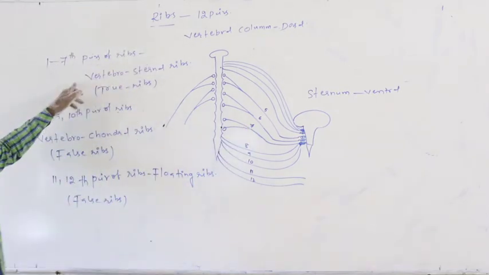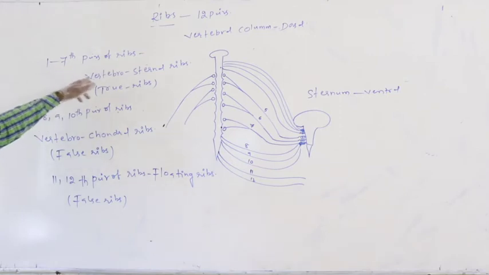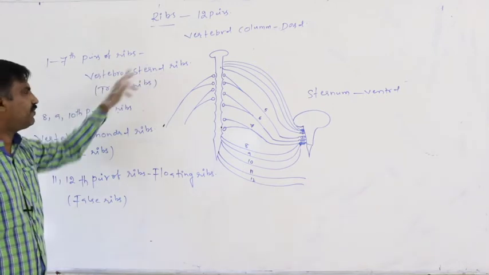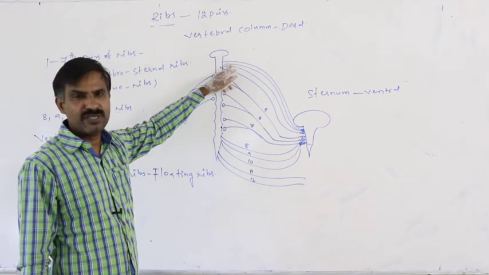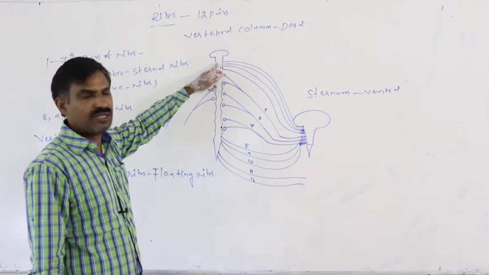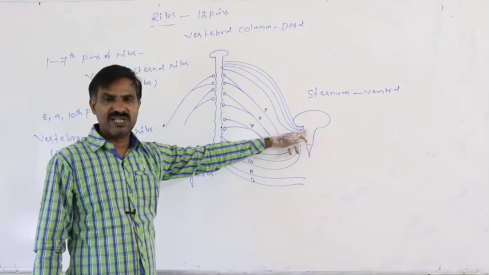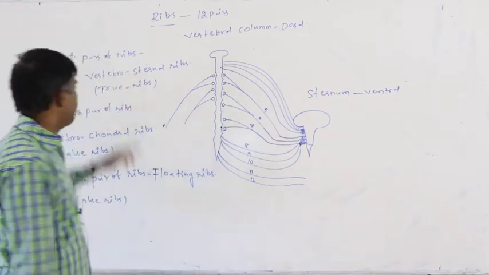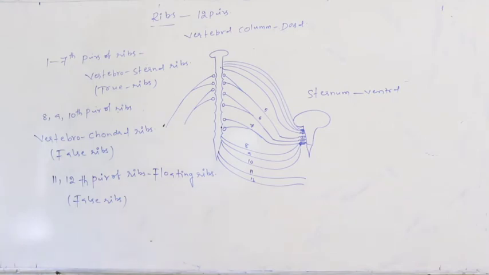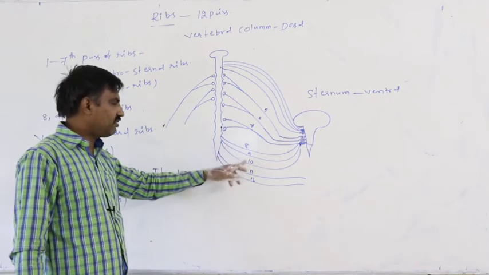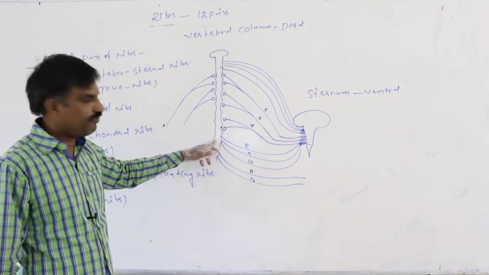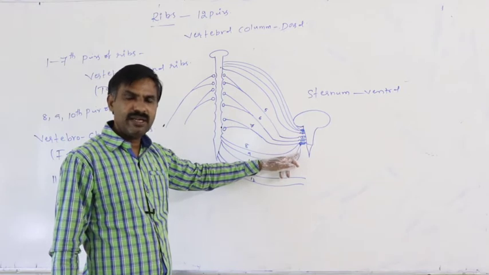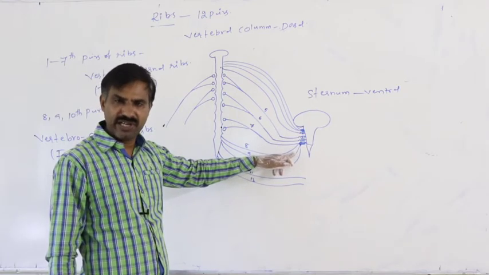The first 7 pairs of ribs are the only original or true ribs. The first 7 pairs are said to be the vertebrosternal ribs. They are original ribs because they attach dorsally to the vertebral column and ventrally directly to the sternum. But the 8th, 9th, and 10th pairs of ribs, though dorsally attached directly to the vertebral column, ventrally do not attach to the sternum directly.